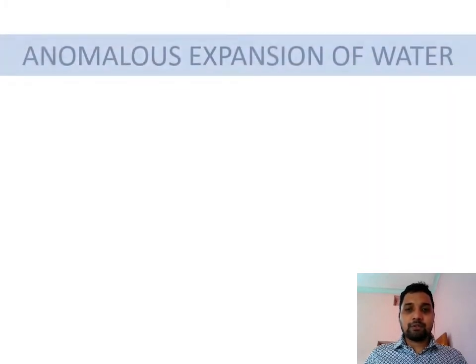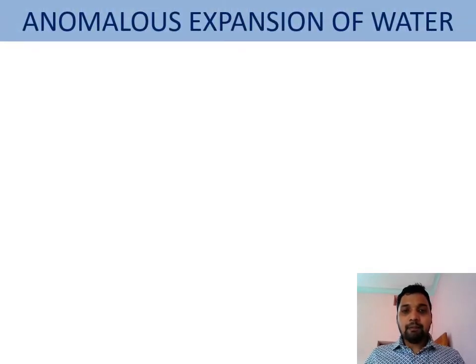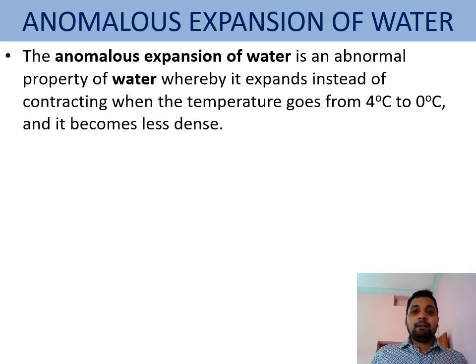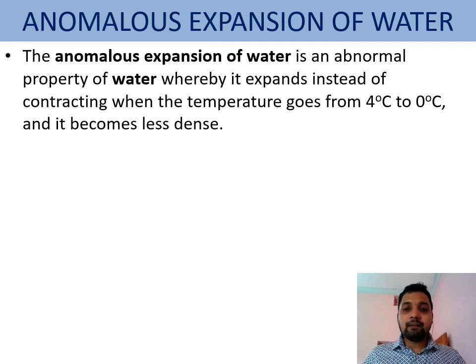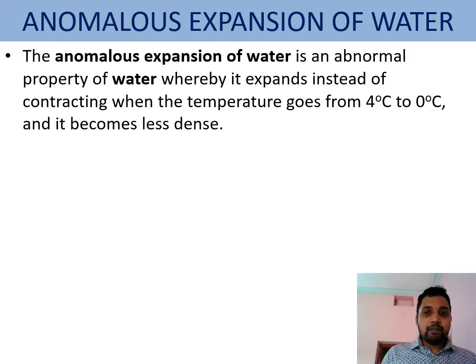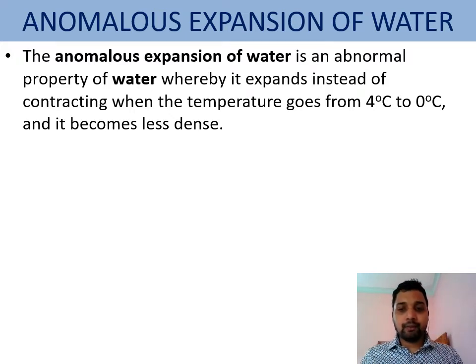Now, anomalous expansion of water. Water has this property between 0 degrees and 4 degrees Celsius. With the increase in temperature from 0 to 4 degrees Celsius, water cannot increase in length or area.